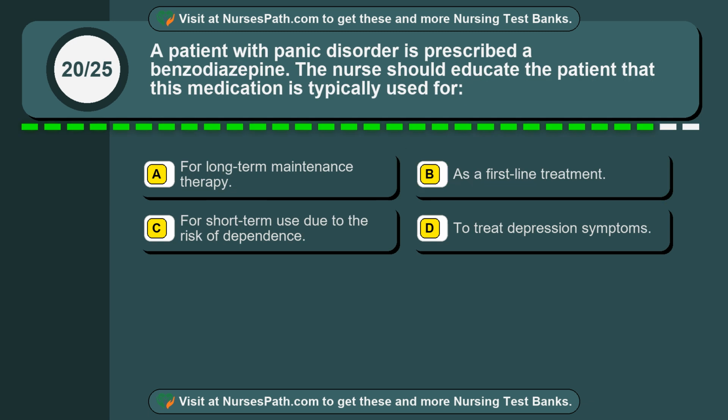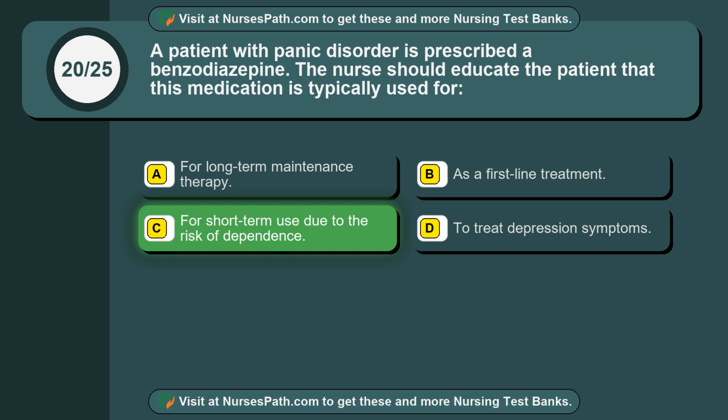Question 20. A patient with panic disorder is prescribed a benzodiazepine. The nurse should educate the patient that this medication is typically used for Option A. For long-term maintenance therapy. Option B. As a first-line treatment. Option C. For short-term use due to the risk of dependence. Option D. To treat depression symptoms.